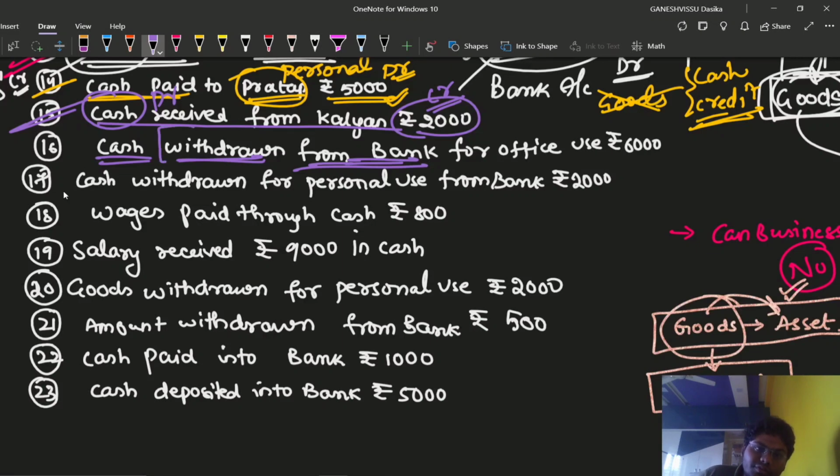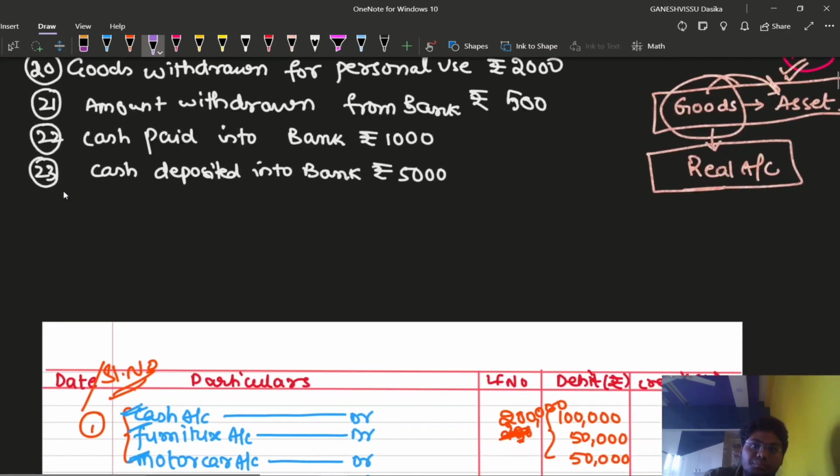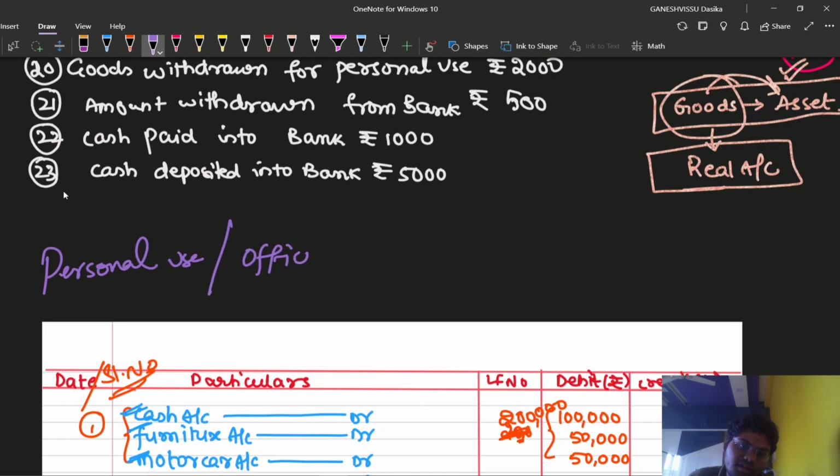Whenever the word withdraw is there, we need to identify whether it is a personal transaction or an office transaction. That means whether the drawings have been made for personal use or for official purpose, office use.